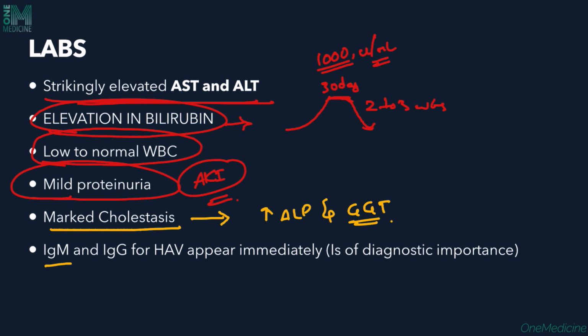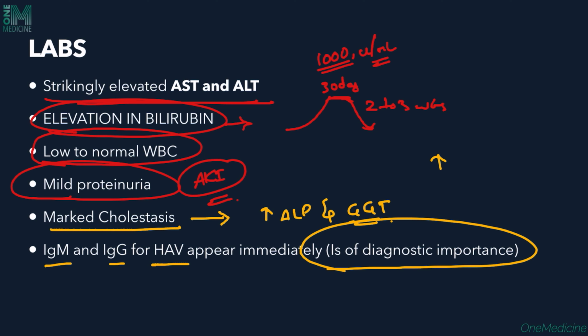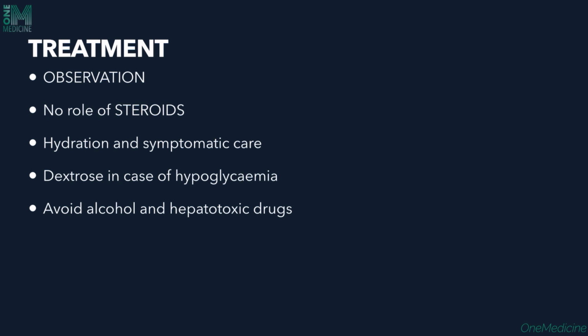IgG and IgM of hepatitis A virus also appear immediately, and they are of diagnostic importance in such patients. So any patient coming in where you are suspecting a hepatitis infection, if the enzymes are elevated to thousands, with the constitutional symptoms, you can suspect the patient having hepatitis A, and hepatitis A IgG and IgM can be done to completely rule out or rule in hepatitis A infection.